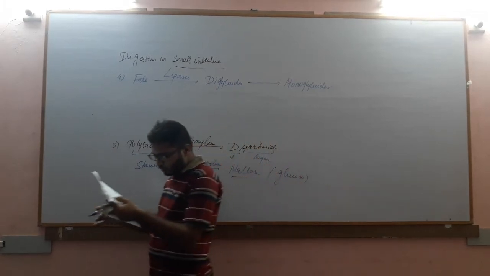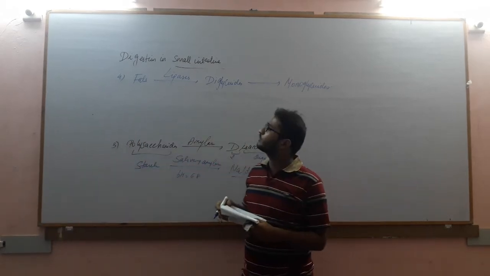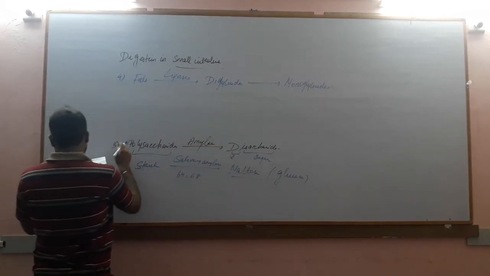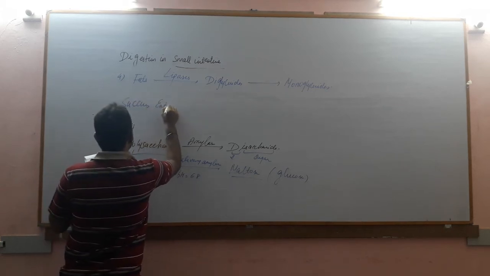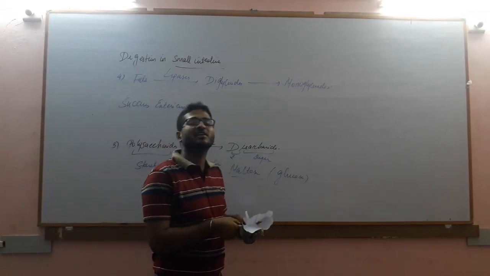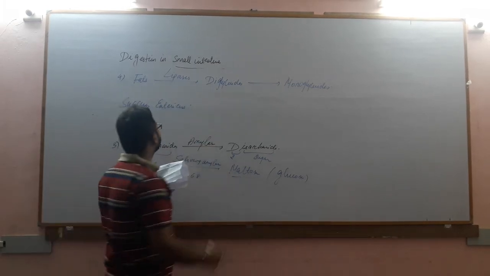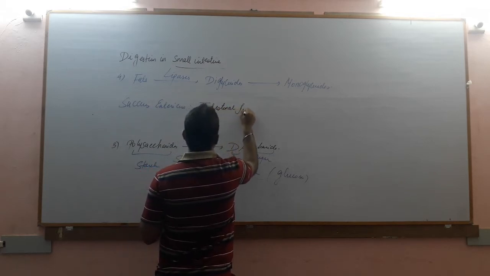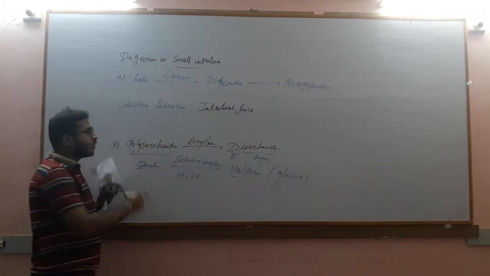So, these four reactions are the major reactions that take place as a part of digestion in the small intestine. Now, there is one more term when we are discussing digestion in the small intestine, which is succus entericus. The term is succus entericus, S-U-C-C-U-S E-N-T-E-R-I-C-U-S. Succus entericus means what? It is nothing but intestinal juice, like pancreatic juice, gastric juice. That is the intestinal juice which is produced by the intestine part of the alimentary canal or GI tract.